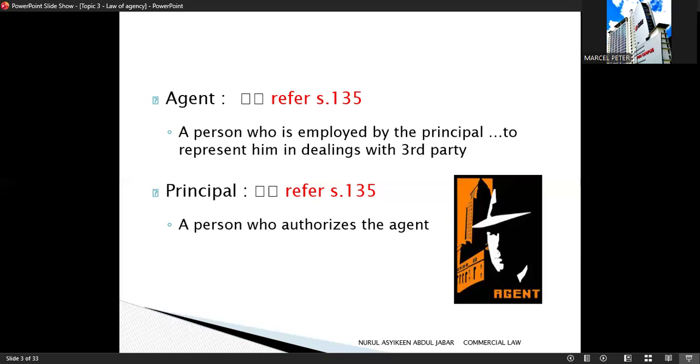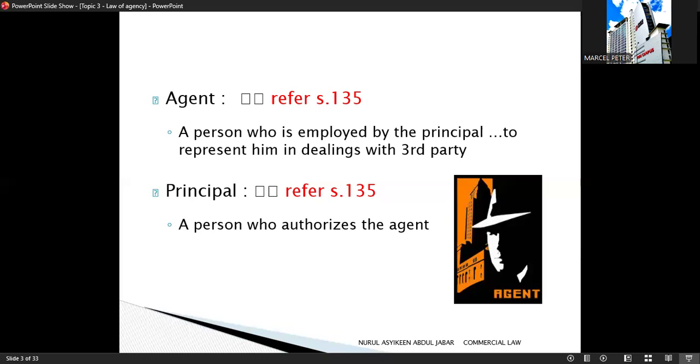Let me give you an example. Lisa owns a car but wants to sell it. Lisa asks Amin to sell the car for her. In this example, Lisa is the principal, so she gives the authority. Amin is the agent, so Amin represents Lisa. The buyer is the third party. So when Amin sells the car to the buyer, the sale is legally Lisa's sale, not Amin's.